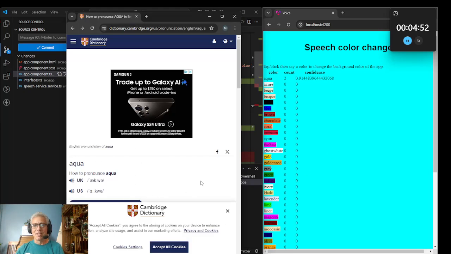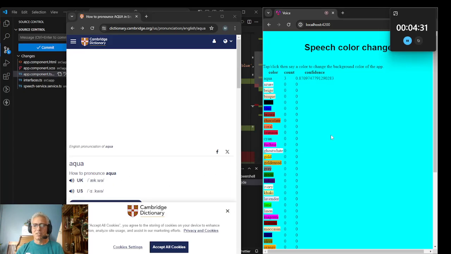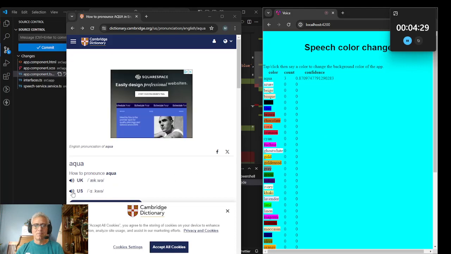I had a good idea, I think, and I went to the Googles and I found something that would pronounce it for me. And I was quite surprised to find out that, according to the Cambridge Dictionary, it's different. So we have the US and UK. I'm going to click it. Aqua. Oh, that's weird. That's weird. It was working for me just a second ago. Aqua. Okay, see, there we go.